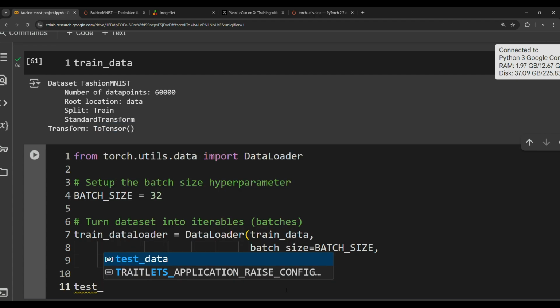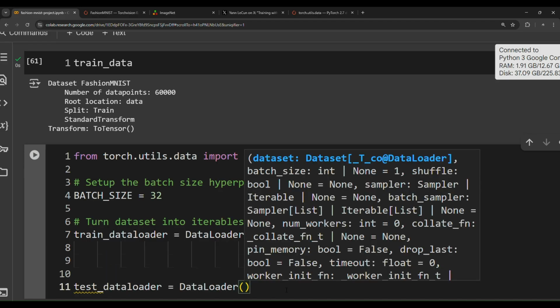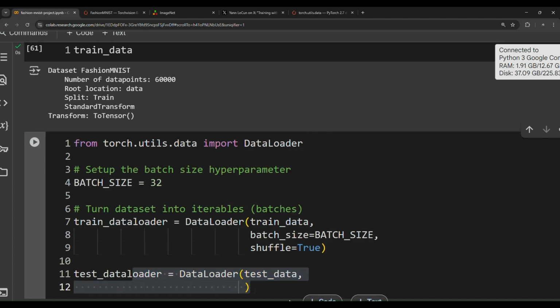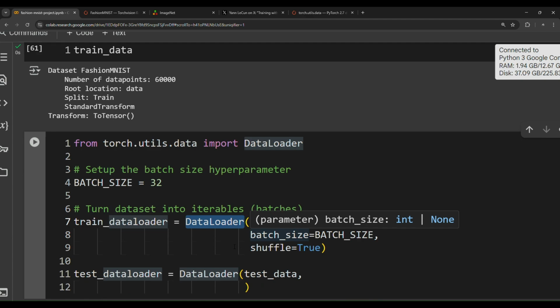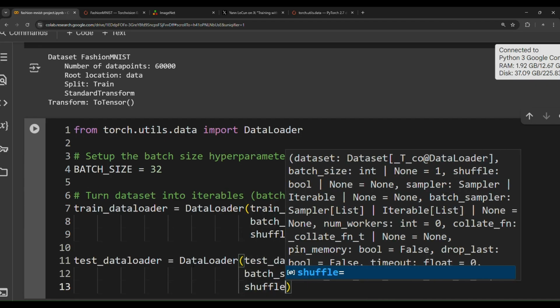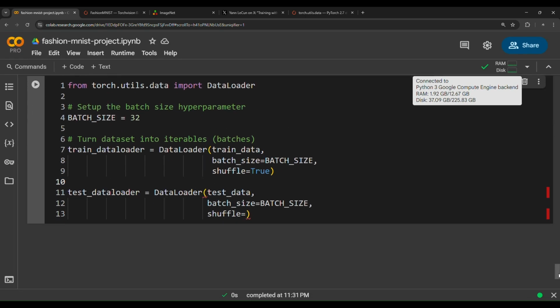Now we need to do the same for the test data loader. Equals DataLoader class, and then pass test data. This data loader is being applied on the test data, while this data loader is being applied on the train data. And then we need to pass in the batch size, the same batch size actually, 32, and then shuffle. Well, in here there is an important distinction between training set and testing set.